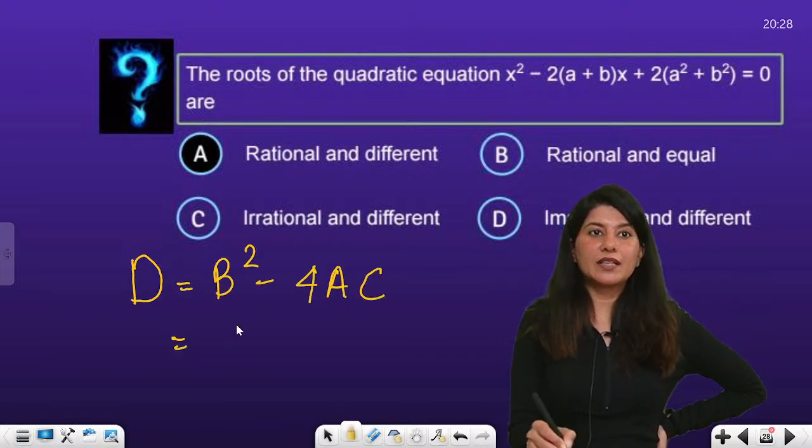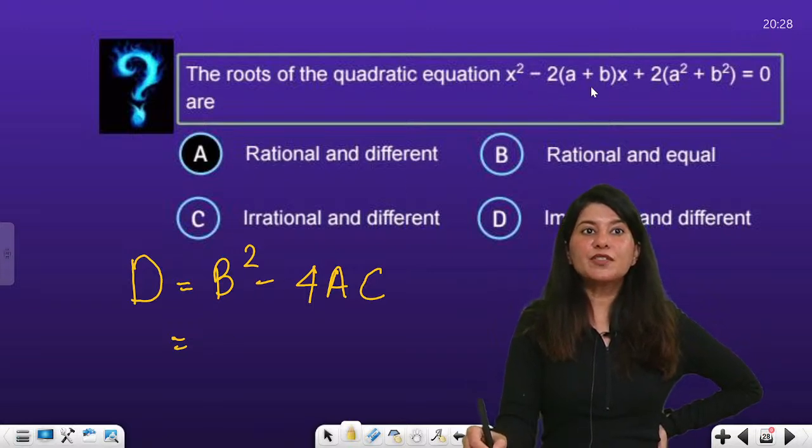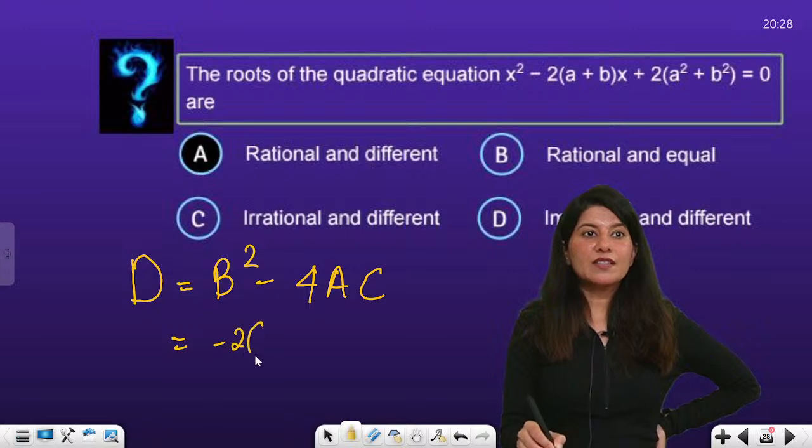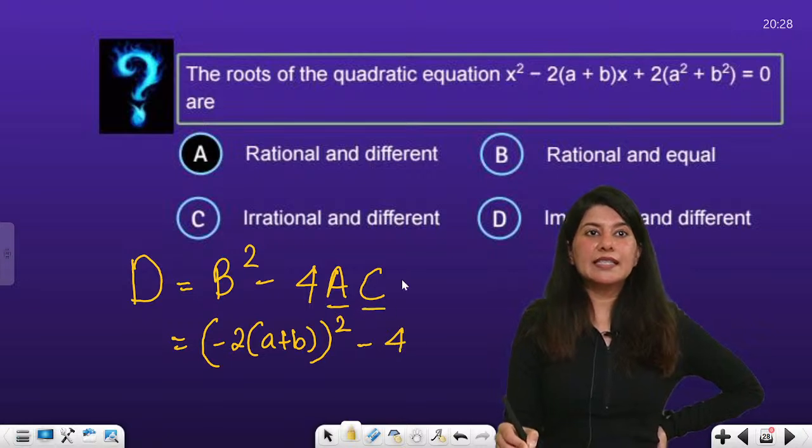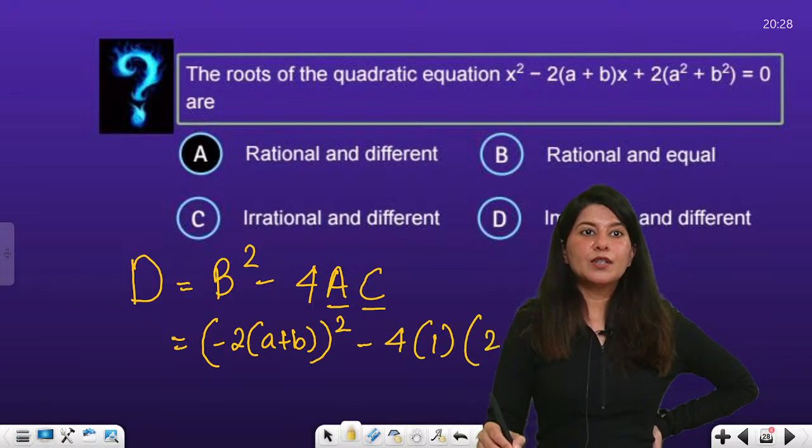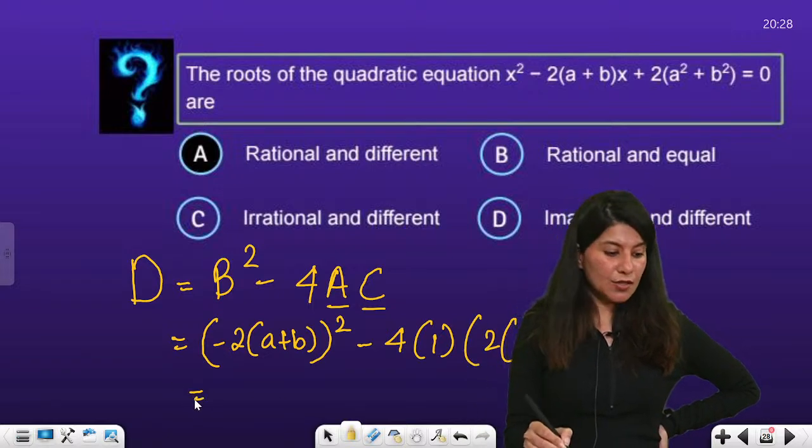Let us calculate. Here my b is minus of 2a plus b, so minus 2a plus b is my capital B. Minus 4ac, where a is 1 and c is 2a square plus b square. This is your discriminant.